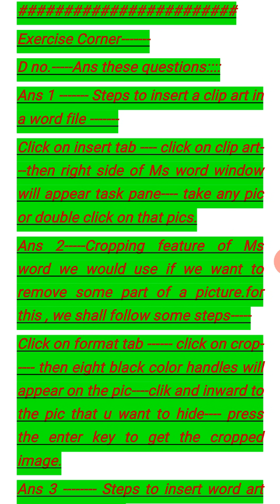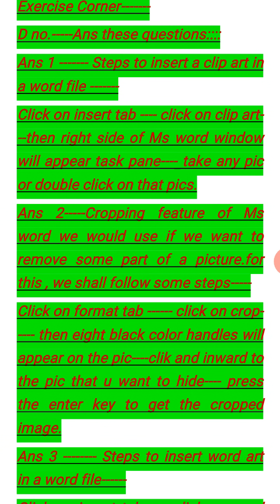First question is how to insert clip art in a Word file. You know very well. Click on the Insert tab, click on Clip Art. Then on the right side of the MS Word window a task pane will appear. In the task pane, you select any one picture and double click on that picture. So simple a question, I think.